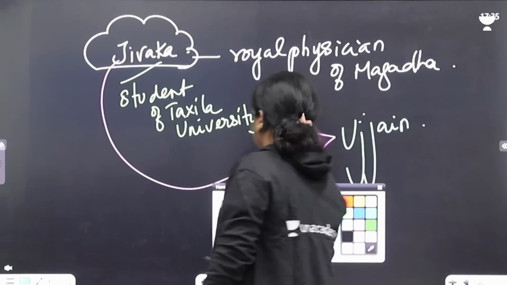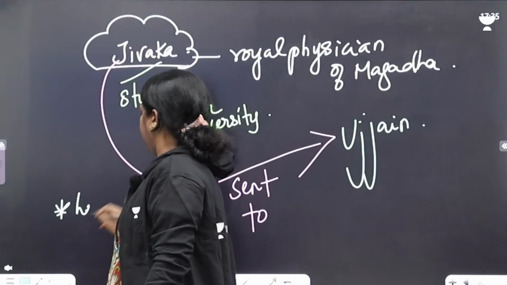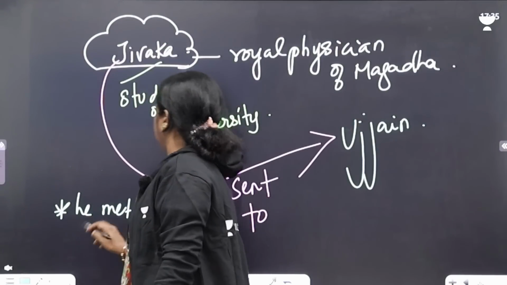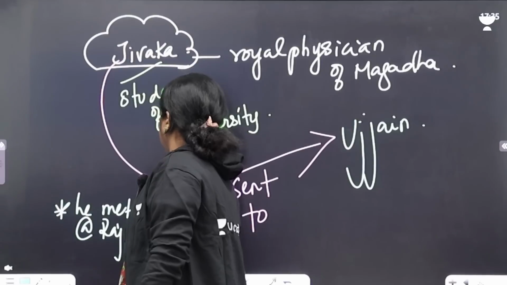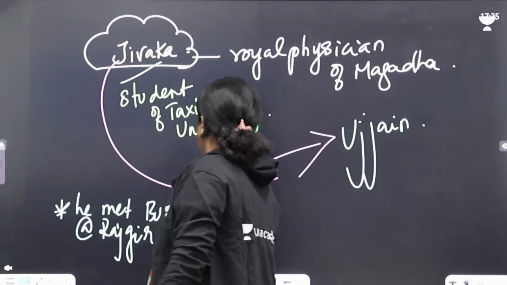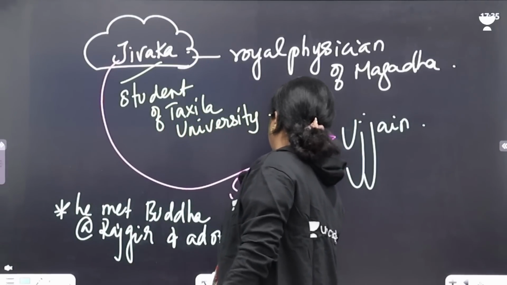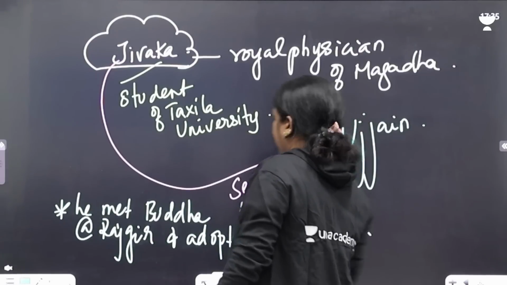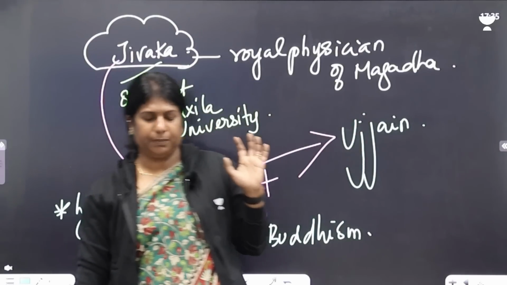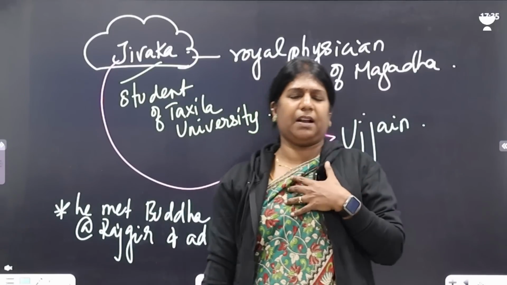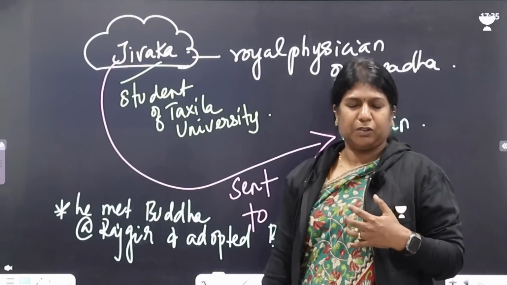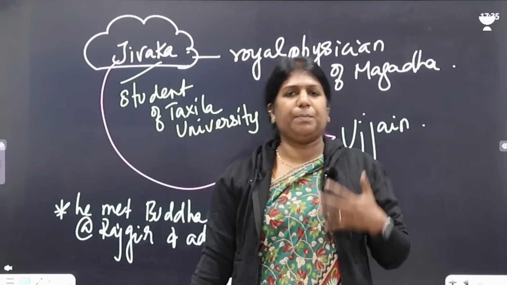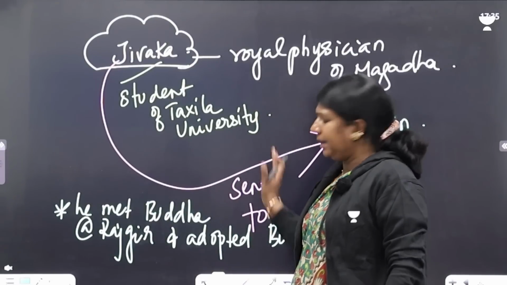And it is said that Bimbisara, the next point, met Buddha. Bimbisara met Buddha at Rajgir, got some learnings, and adopted Buddhism. After taking Buddhism, Bimbisara felt a little bit light because Buddha taught him meditation and certain skills. So Bimbisara adopted them all and then it continued.